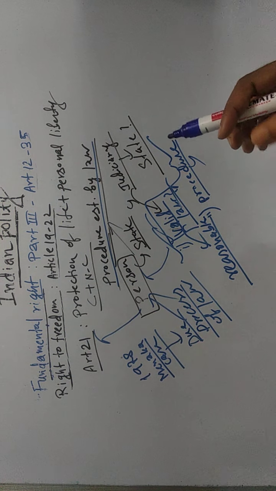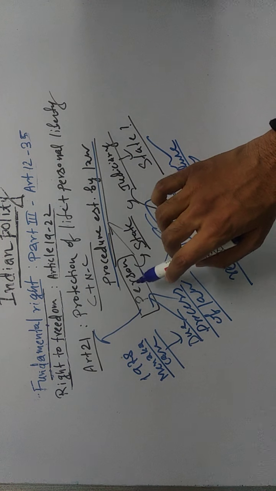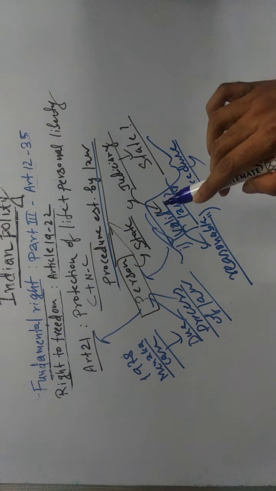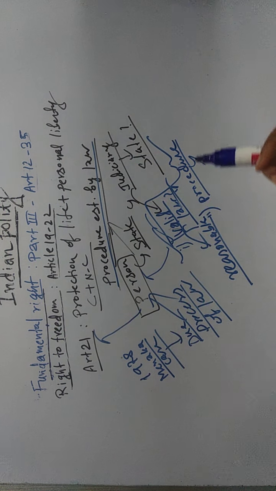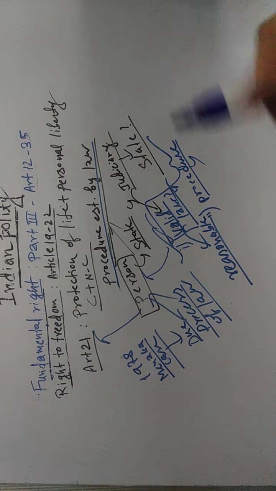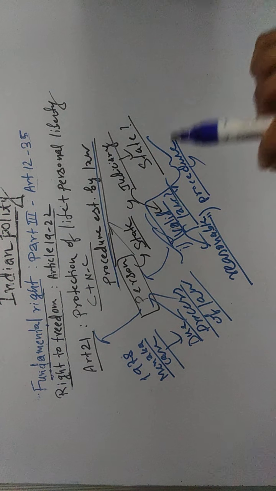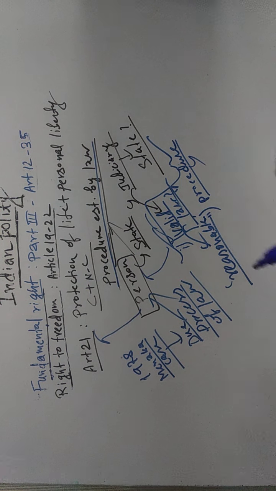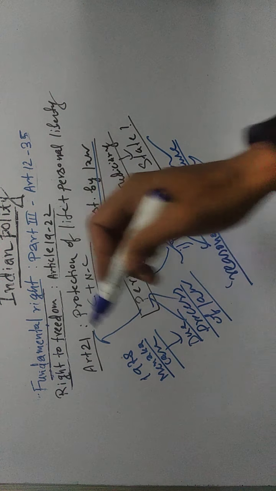If the answer is yes, then the judiciary was saying the state can snatch this person's right to life and personal liberty. But now, after the Maneka Gandhi case 1978, the Supreme Court has said that the judiciary will see another thing. And what is that another thing? Now the judiciary will go into the reasonableness of the law under which this person's Article 21 has been snatched.